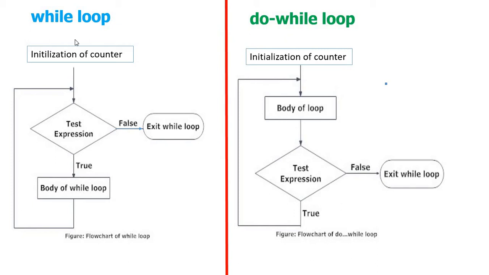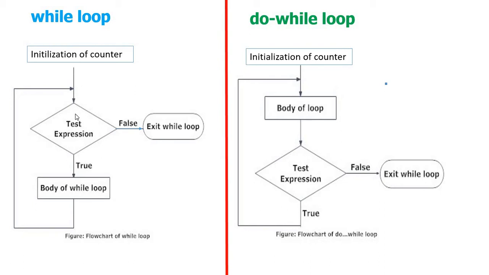Here, in the previous video, that is part 4, I explained about the while loop in detail. So in the while loop, first we take the initial value of the counter.